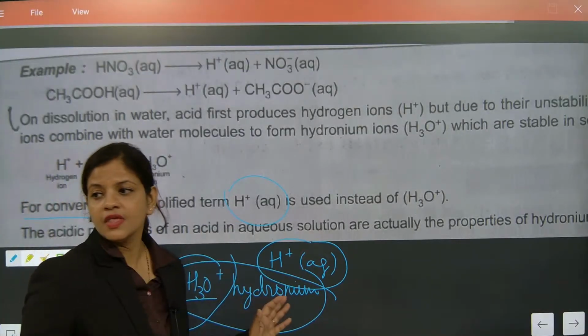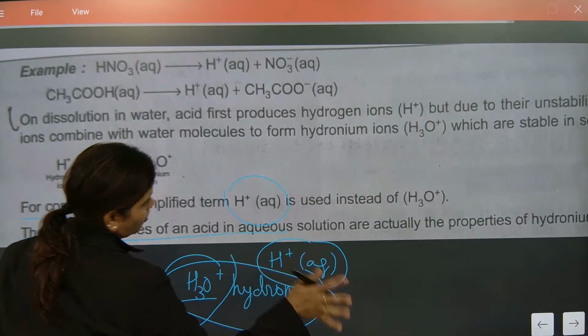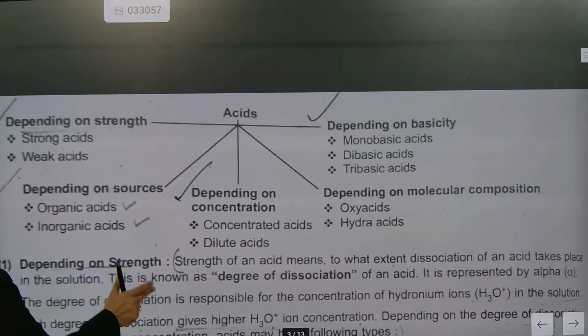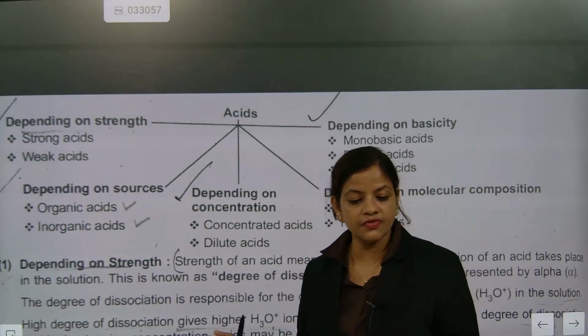What is the name? Hydronium. Understood? So the acid properties of an aqueous solution are exactly hydronium only. They'll never be asking this much, but we are now going to go for properties of acid. Today we are applying a touch and go policy.